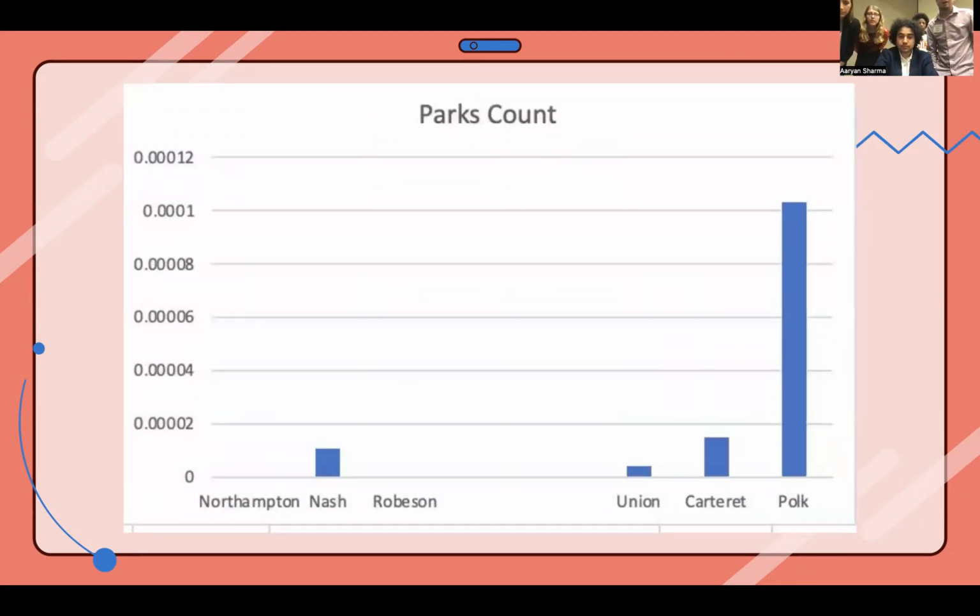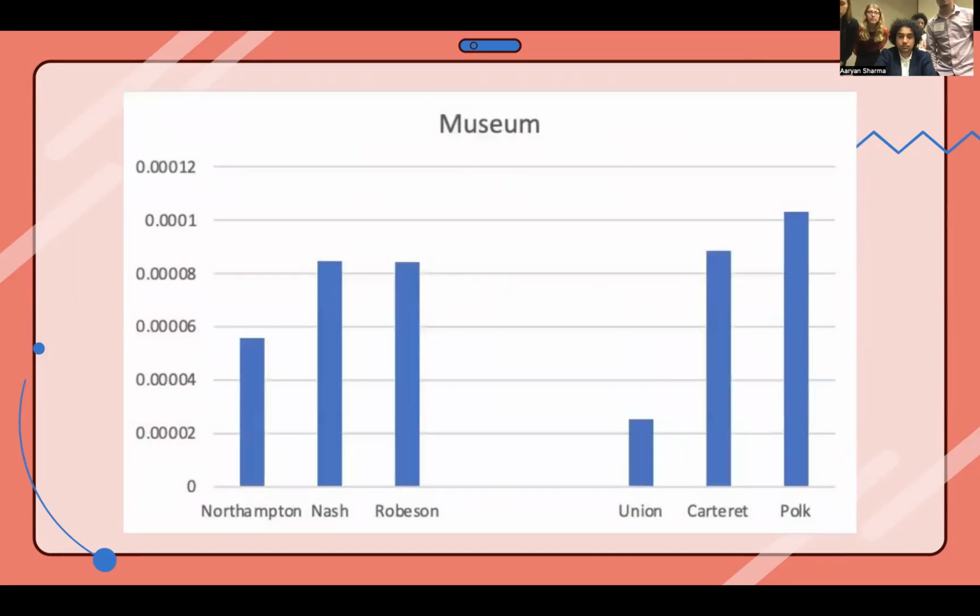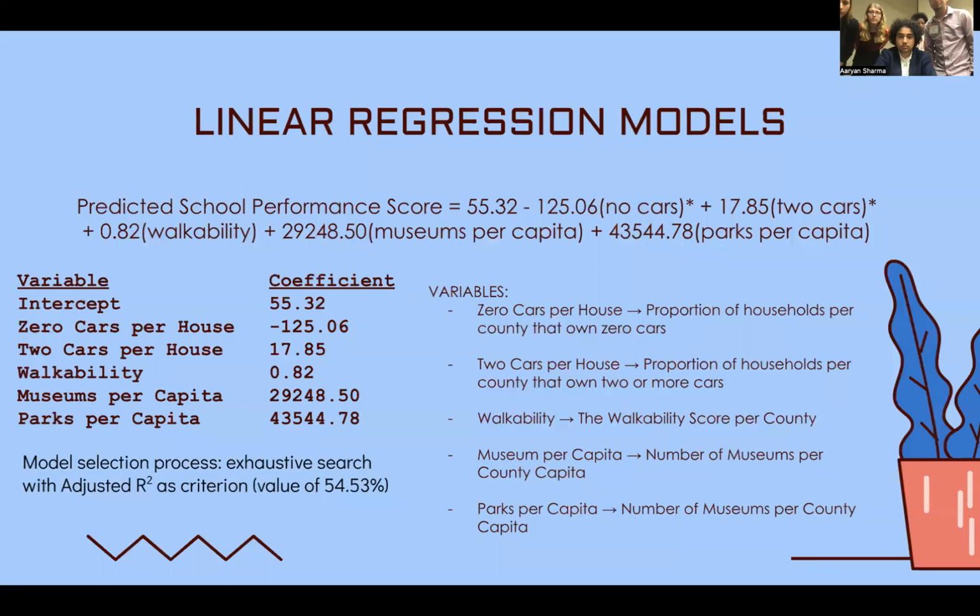Nice. So what we did here is we took the data and divided it by the county population to really see the effects. So here, parks, you can see the top 3 have a lot of parks, and the bottom 3 do not. And here, museums, about the same.